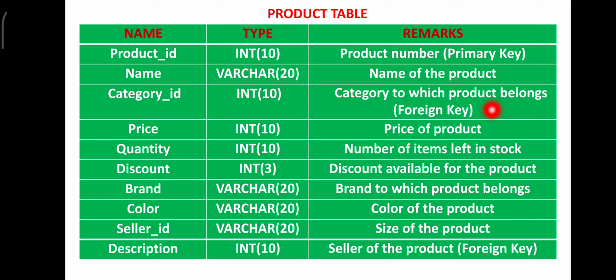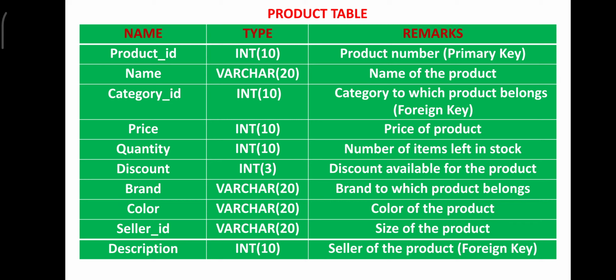I believe you understood this concept. Before the product table, I was discussing this category table. In that category table, this category ID is a primary key, but in the product table, it becomes the foreign key because you are referring to a primary key of another table.